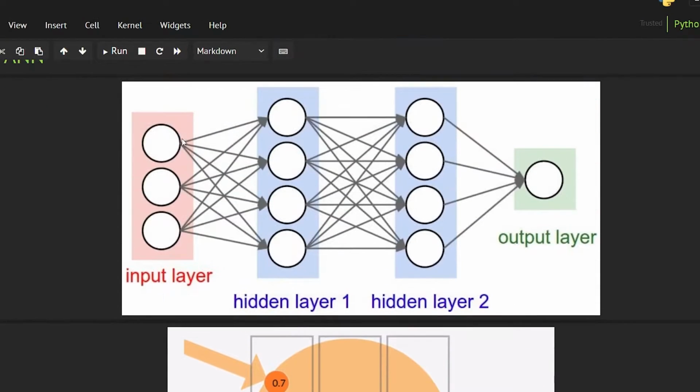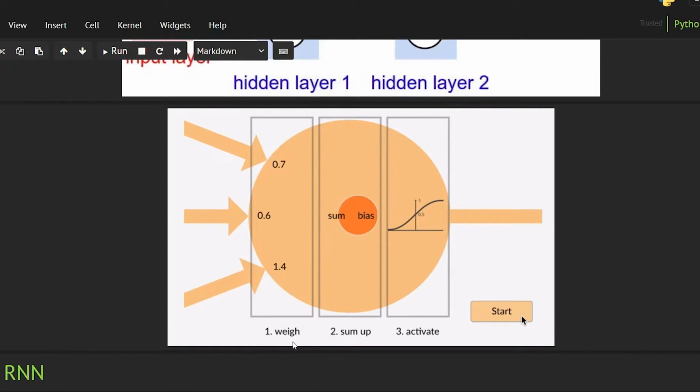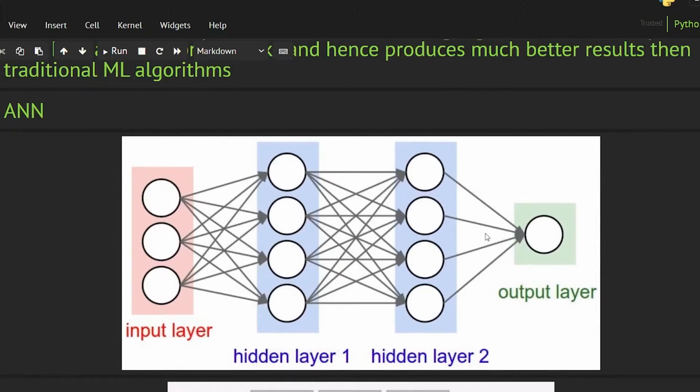Now if we talk about the function of a single neuron, it is very easy. First of all it weighs the input that we have. After that it sums up and then adds the bias, and then we use the activation function to make it non-linear. If we do not use the activation function, we cannot make it non-linear, because non-linearity is achieved by the activation function. The activation function tells a neuron when to activate or when not to.